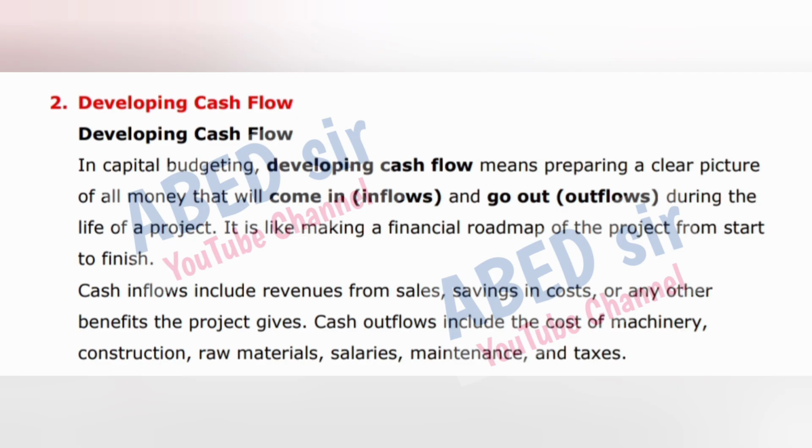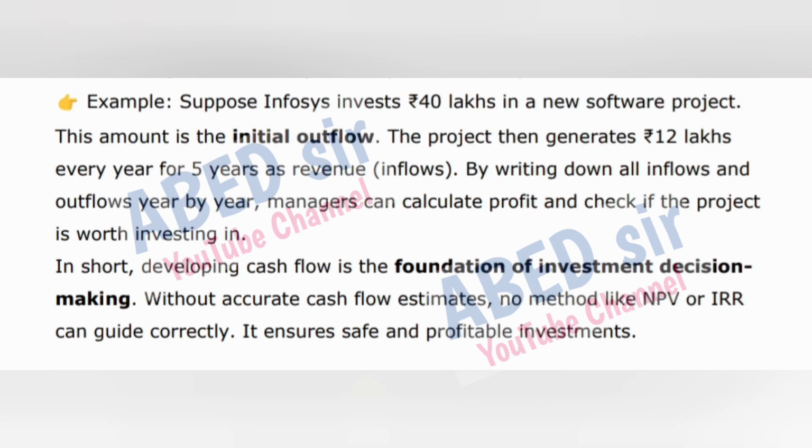Cash inflows include revenues from sales, savings in costs, or any other benefits the project gives. Cash outflows include the cost of machinery, construction, raw materials, salaries, maintenance, and taxes. Example: suppose Infosys invests 40 lakhs rupees in a new software project. This amount is the initial outflow. The project then generates 12 lakhs rupees every year for 5 years as revenue inflows.